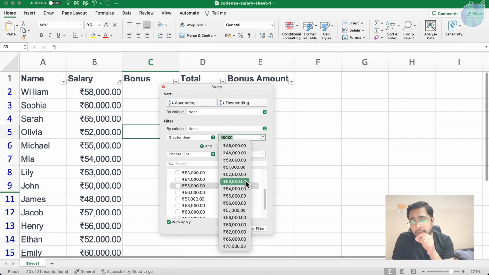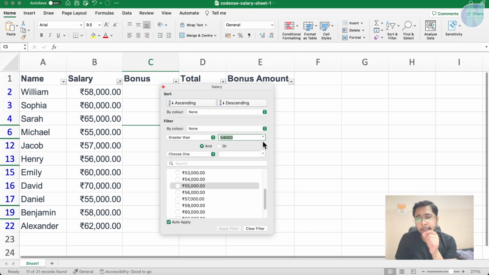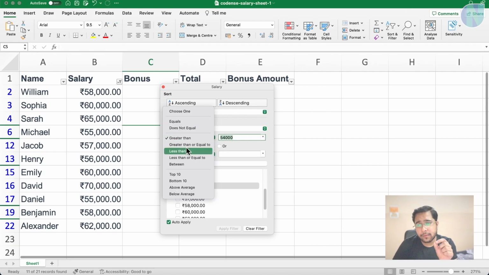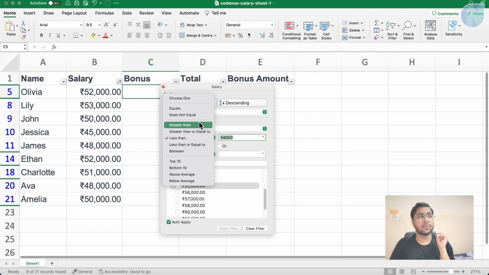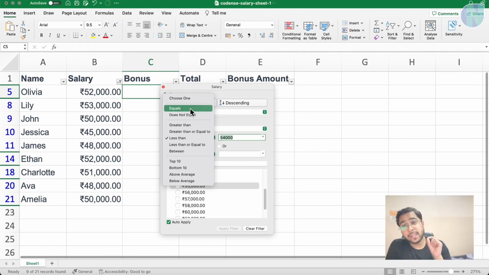Let me increase this value so that it is easily visible. So I am selecting the data greater than 54,000, and you can see there are some green lines here. These green lines mean that data is hidden between these rows. Filter means filtering the data based on our need. We need greater than, we need smaller than, we can use less than. So it will be now less than values. We can use less than equal to, we can use greater than equal to, we can use equals to.